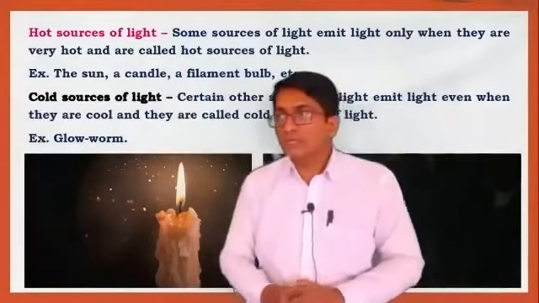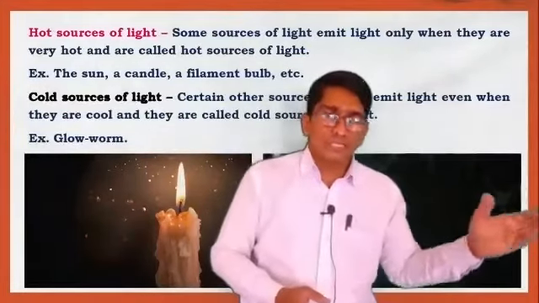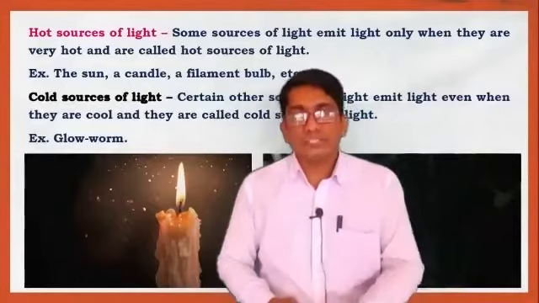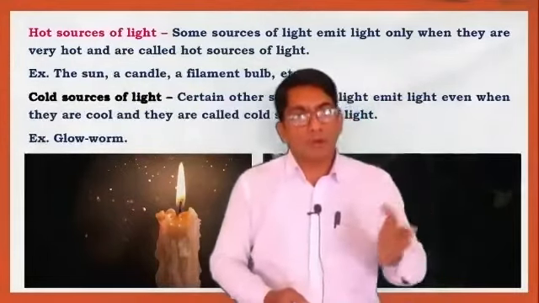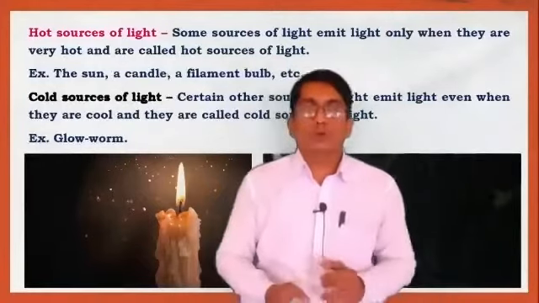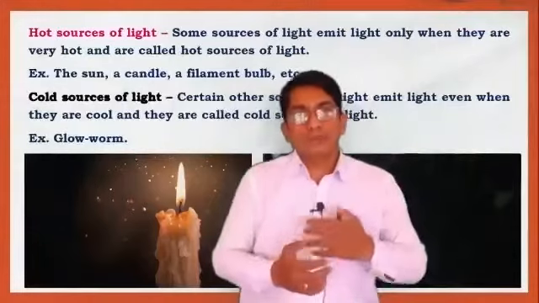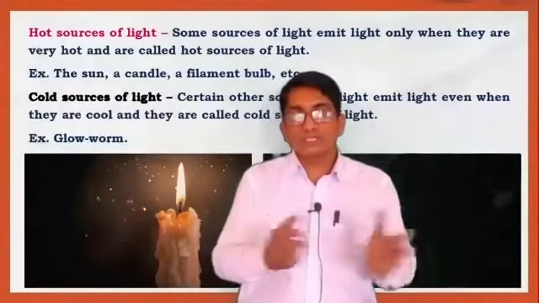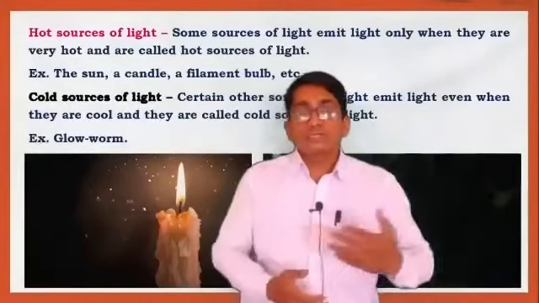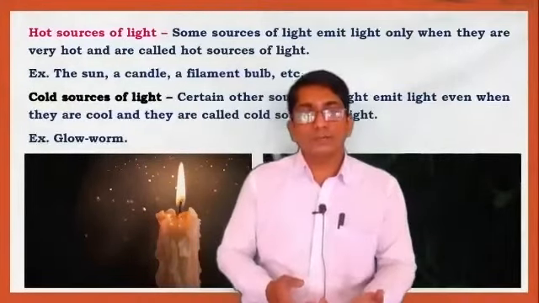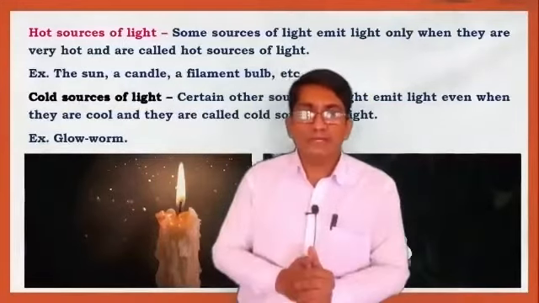Again, we have seen different types of sources: natural source and artificial source, meaning man-made. Then hot sources of light and cold sources of light. Another type is the luminous body, non-luminous body, and bioluminescence.